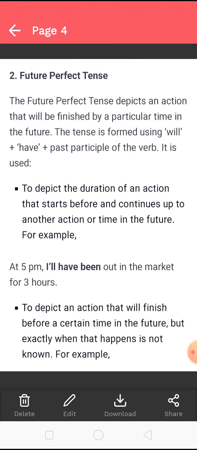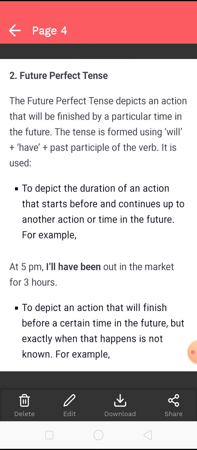Right? The tense is formed using will plus have plus participle of the verb. It is used to depict the duration of an action that starts before and continues up to another action or time in the future. Right?